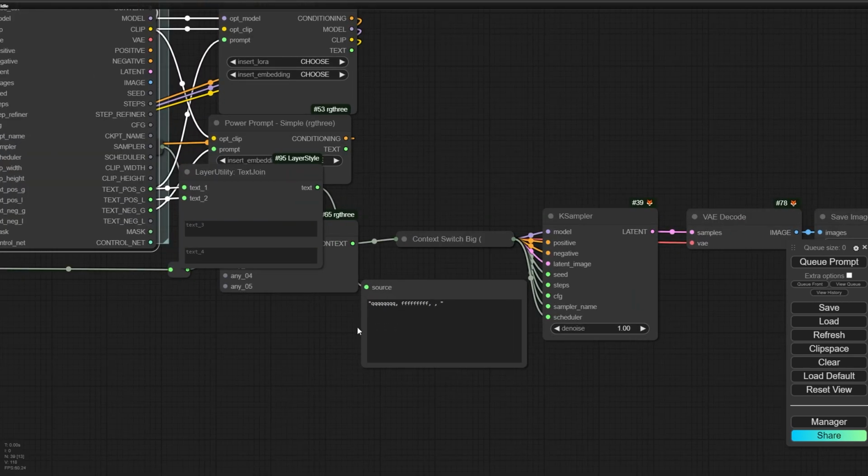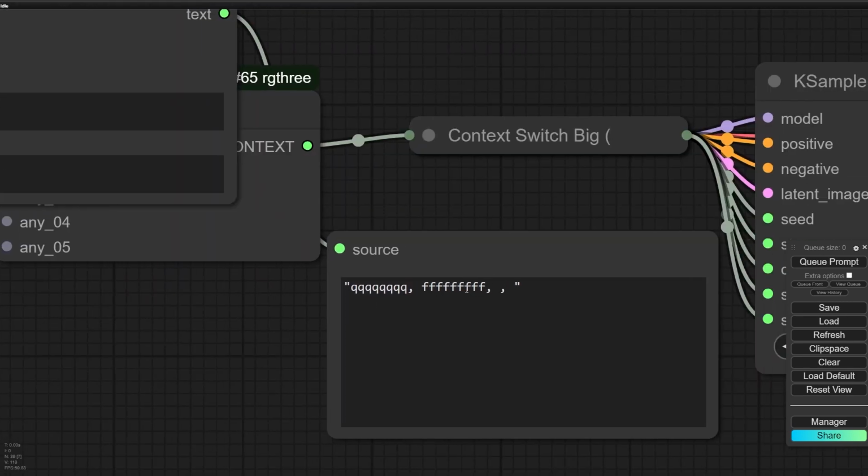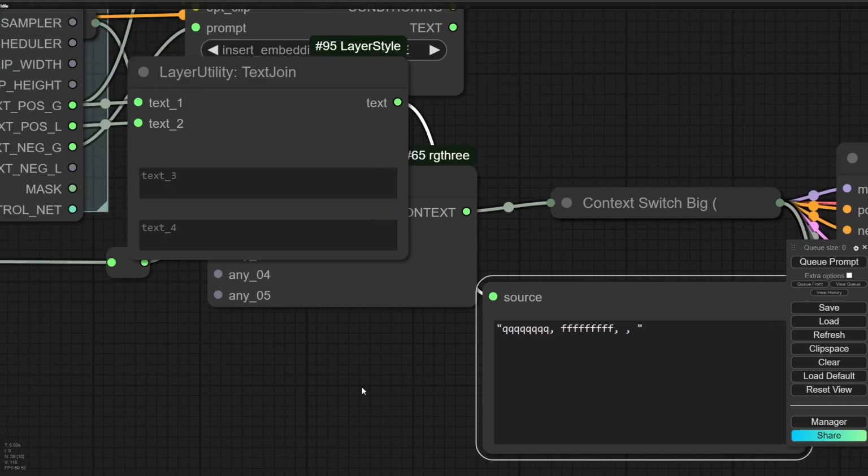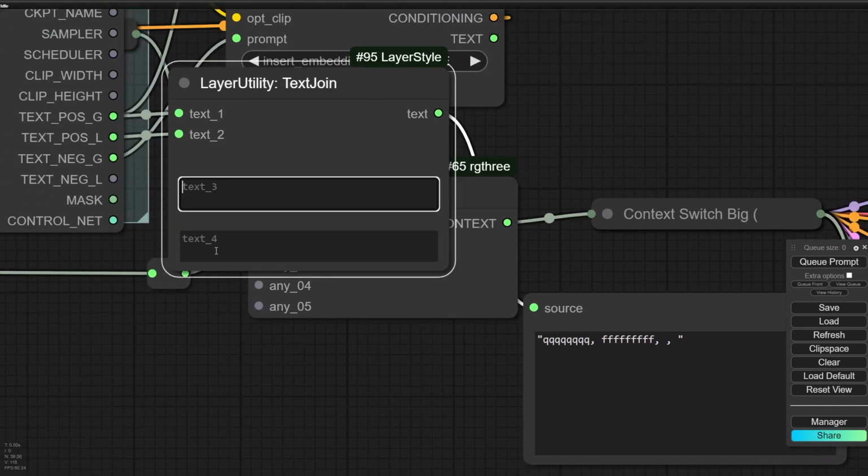After loading the checkpoint, it shows the text to me, and here I can see the QQQ, and after that FFF. Also here I can see two additional commas that I think are related to text3 and text4.